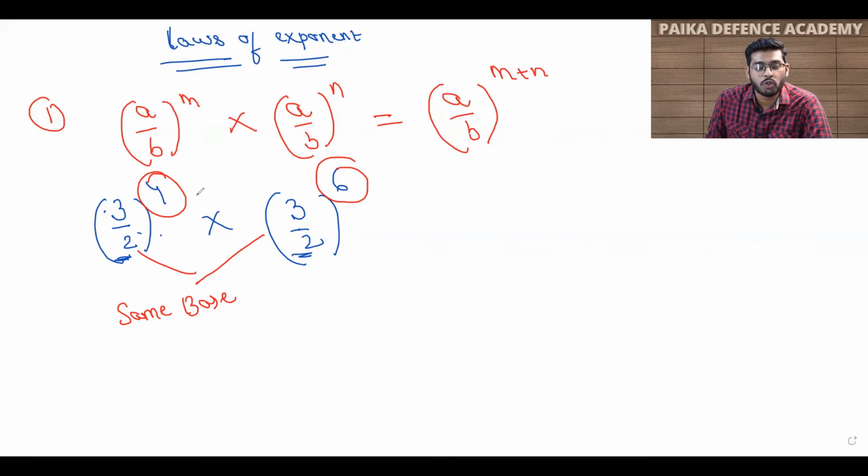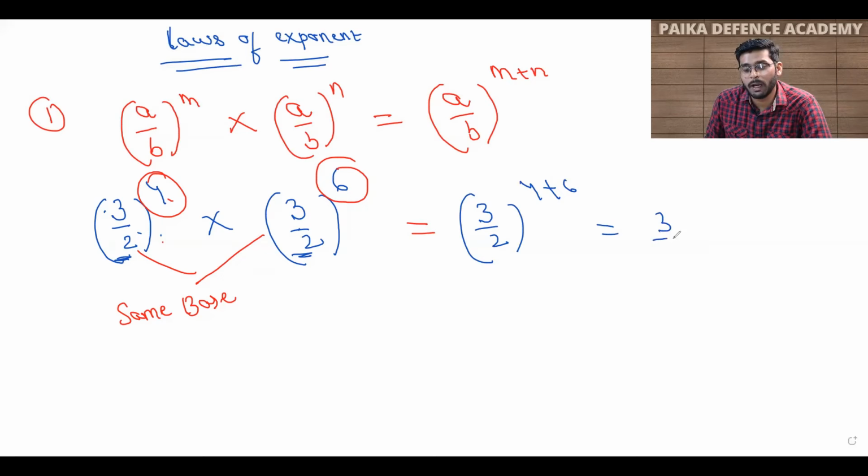The power is different. So whenever you have the same base but different powers, always remember that the powers will get added. So your answer will be 3 by 2, and you add the powers 4 plus 6, and you get your answer 3 by 2 raised to power 10. So students, this is the first rule that you have to remember.